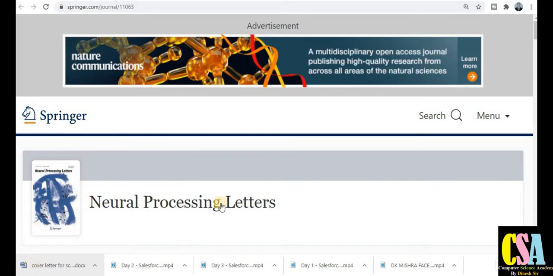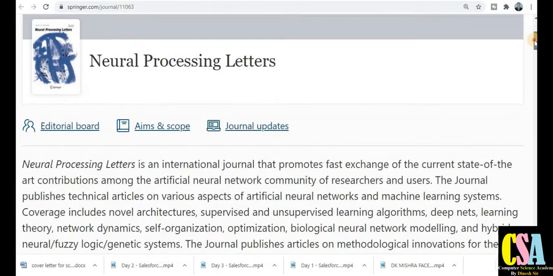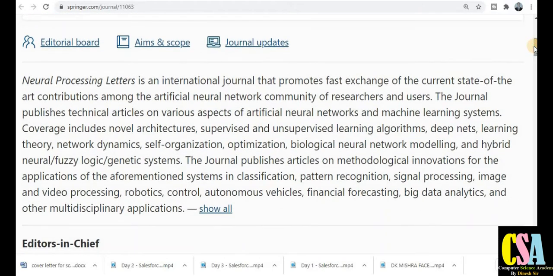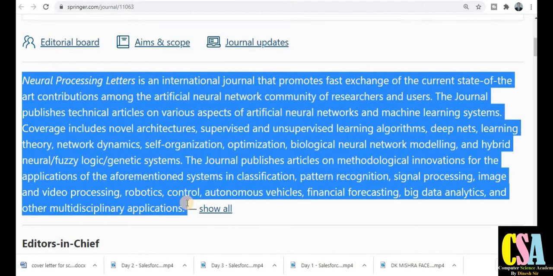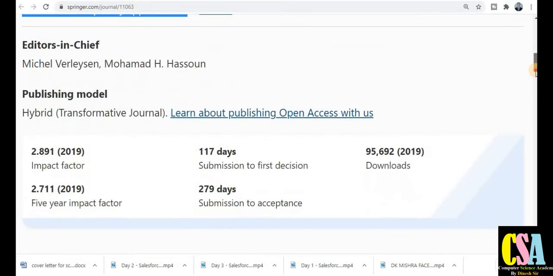The title name is the journal Neural Processing Letters, NPL. The editorial board members, aim and scope, and general approach are the most important things to explore about this journal. This is the first section where you will get all the detailed information about the topics and also the publication time, so read this section very carefully.